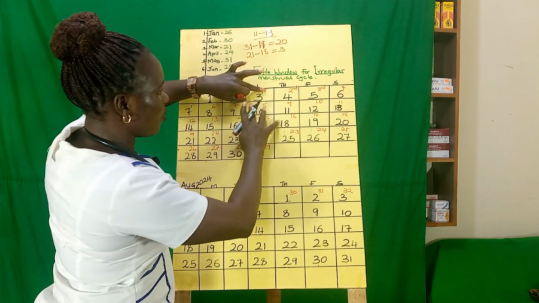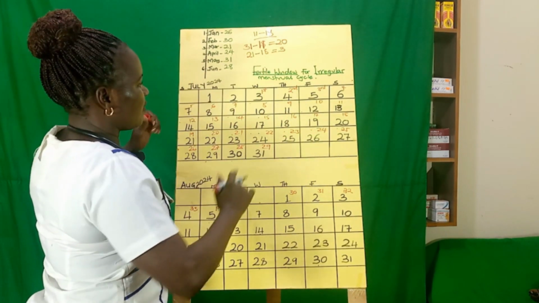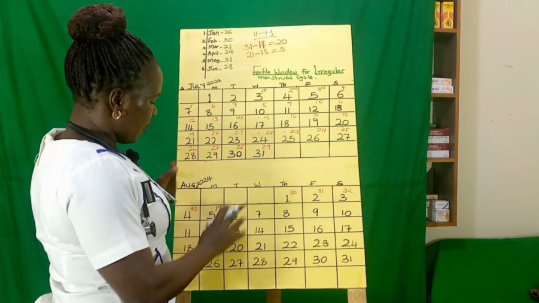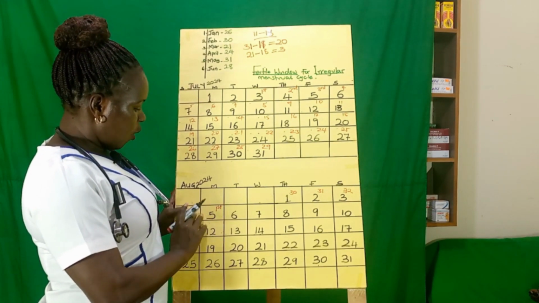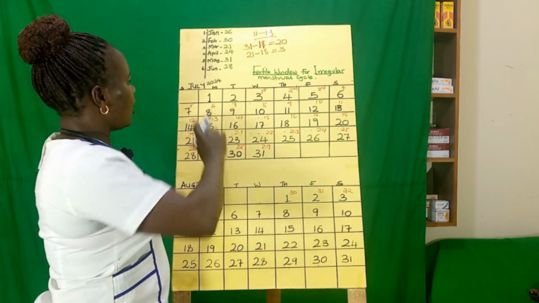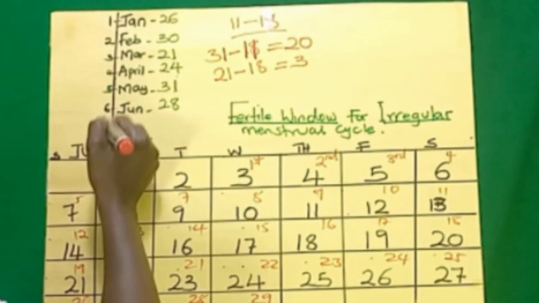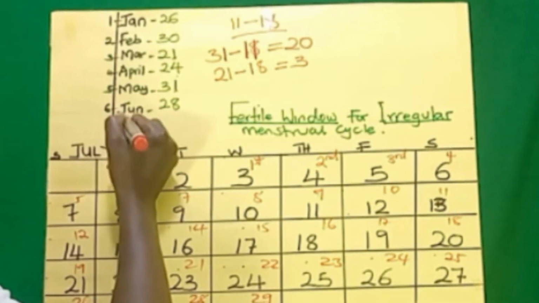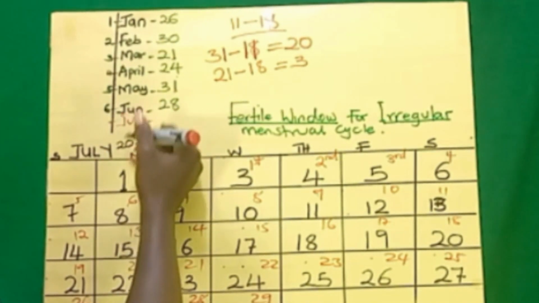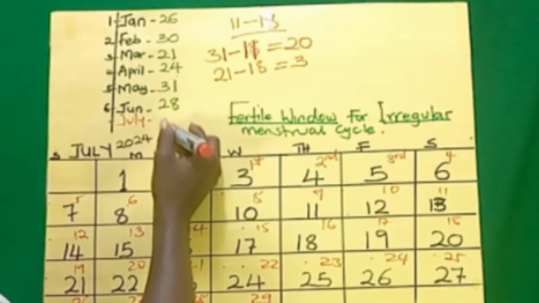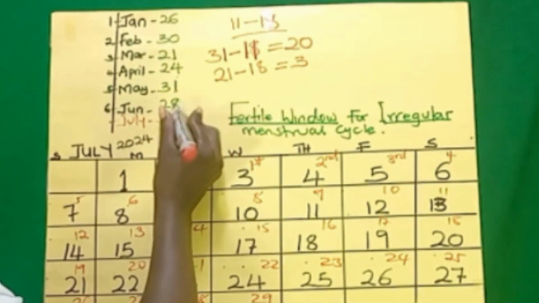So we are going to count all these days. Let's see what the cycle will give us. Meaning, in the month of July, her cycle length was 33. So in July, we are going to chart on our calendar that in July she had a 33-day cycle.